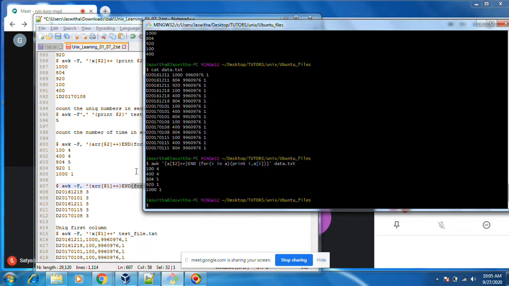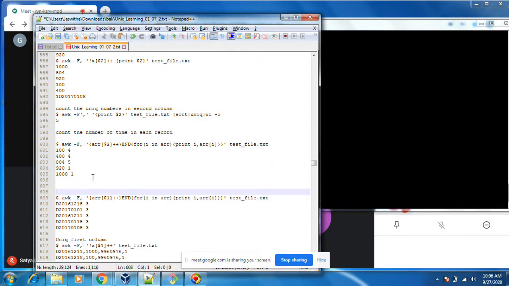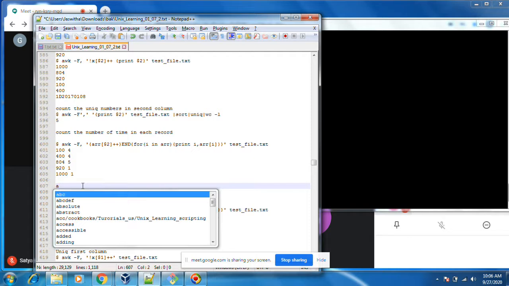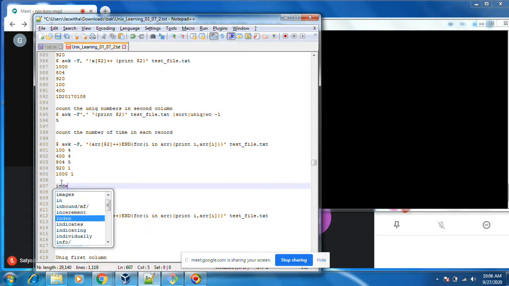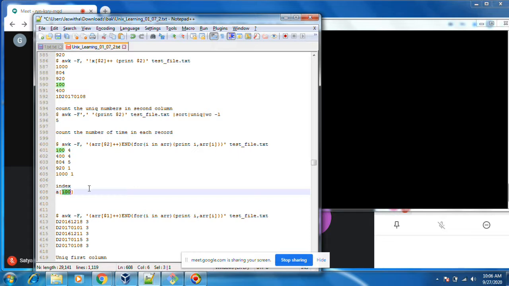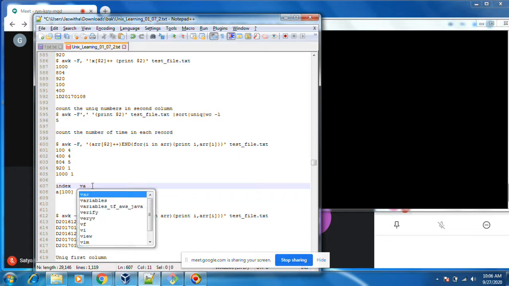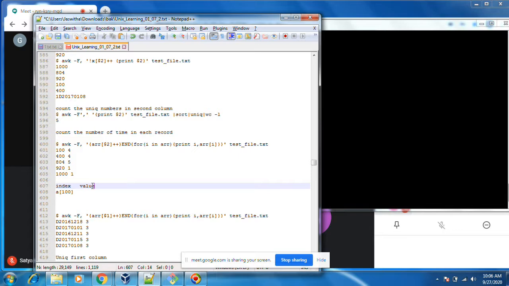First of all, a of $2, a of 100, it will come. I will just explain to you. This is the array index, you can name it as index. Index will be 100. Value is nothing but this, plus plus. This is the value.